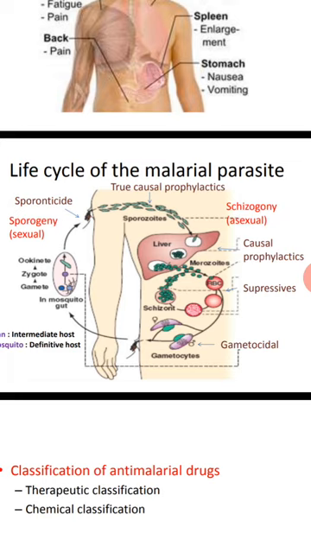After several cycles in the RBC, some merozoites convert into gametocytes, female gametocytes and male gametocytes. They are ready in the peripheral blood circulation to enter the female Anopheles mosquito. This is one thing. Next, one more thing about the merozoites after several cycles in the RBC.